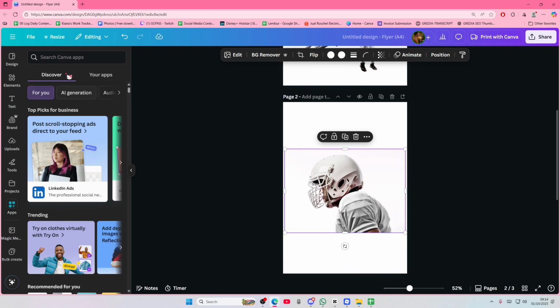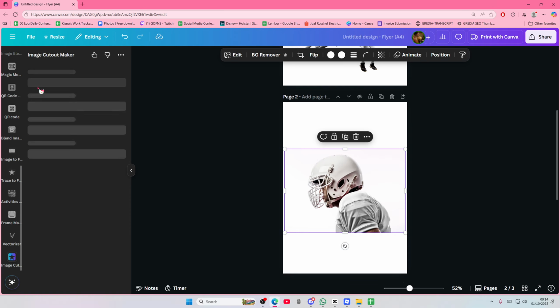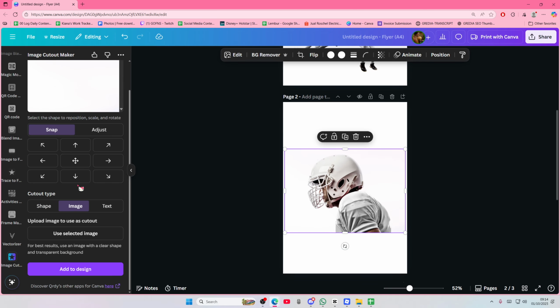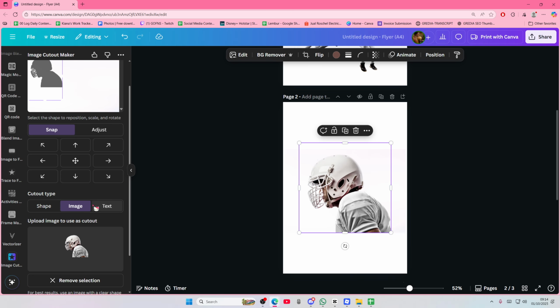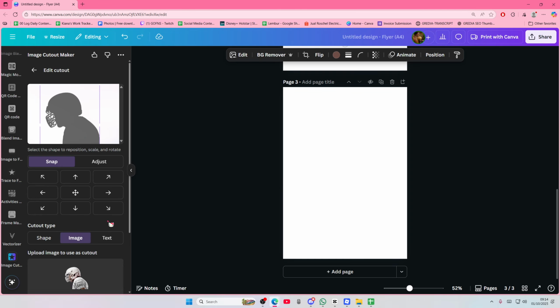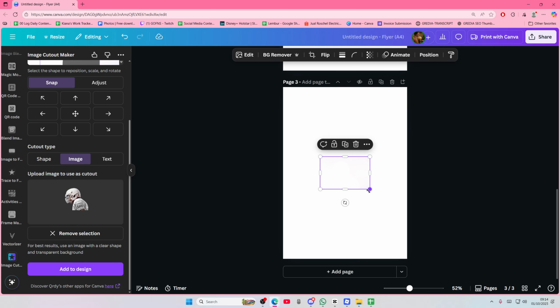Go to apps and find cutout and use this one. Go to the cutout type, select image, and then select this one. Use selected image, and here I'm just going to adjust it again so it's kind of in the middle. Add another page and then press add to design on the last page here.